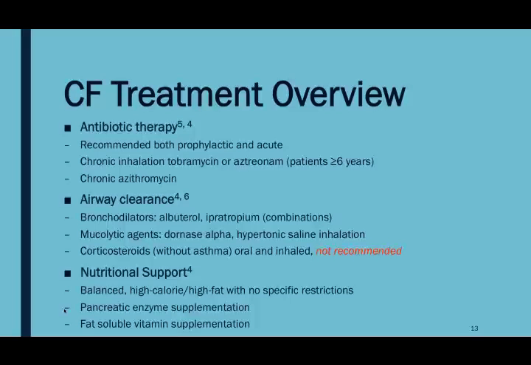Chronic use of ibuprofen is recommended for patients 6 to 17 years of age with an FEV1 of greater than 60%. Various pulmonary rehabilitation strategies are also used. For nutritional support, a balanced high-calorie, high-fat diet is recommended with no specific restrictions, and pancreatic enzyme supplementation and also fat-soluble vitamin supplementation due to the malabsorption.